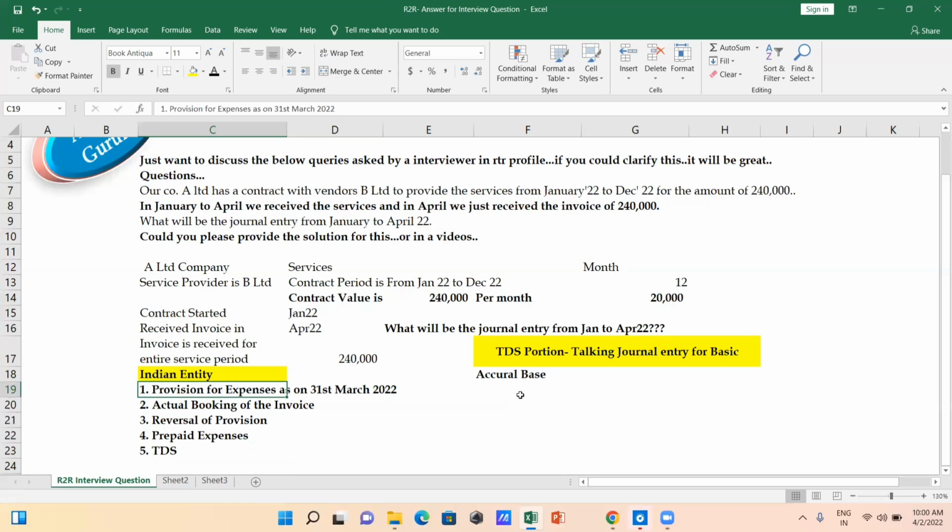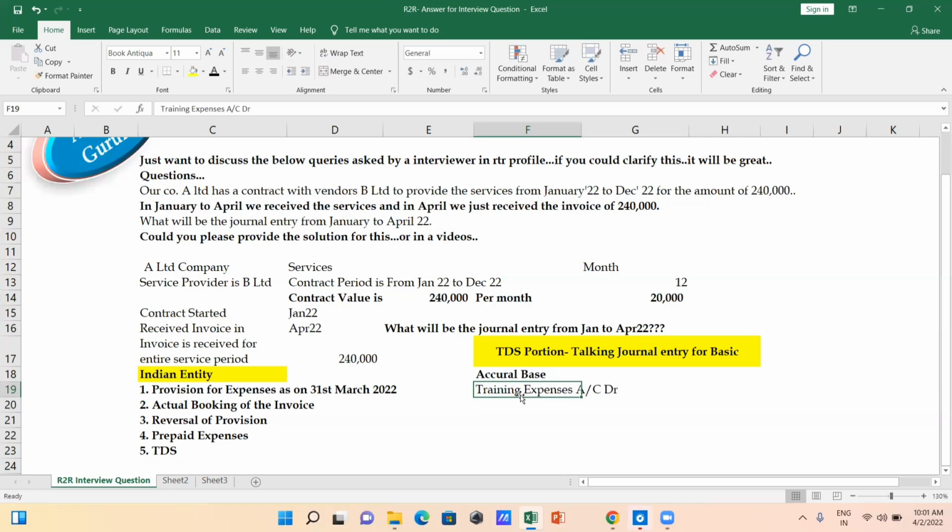And this one question is going to help you crack the entire interview on journal entries related to the journal transactions. What's the accrual basis? If it's on accrual basis, then what will be the entry as on 31st March? Assuming that this is a training and consultancy service, or the training service,